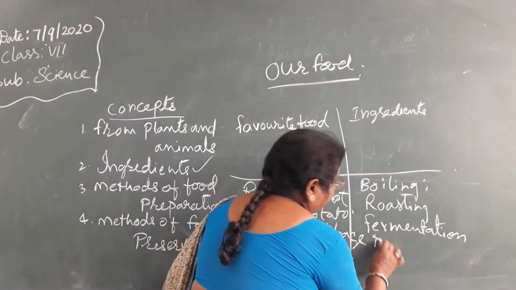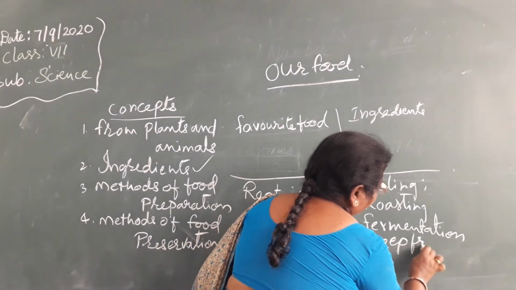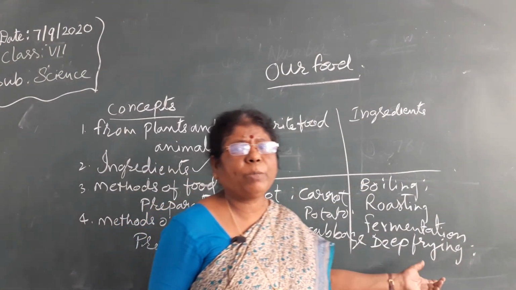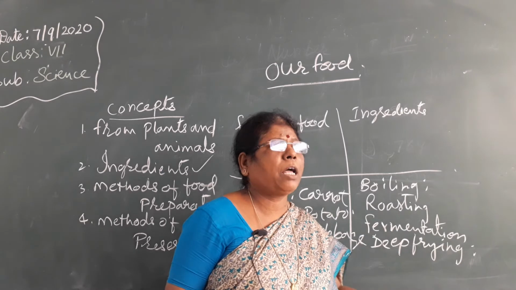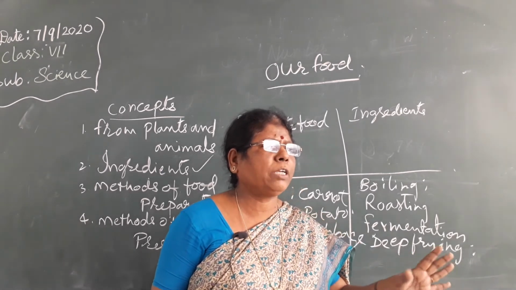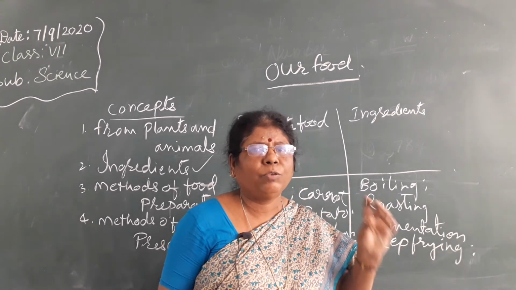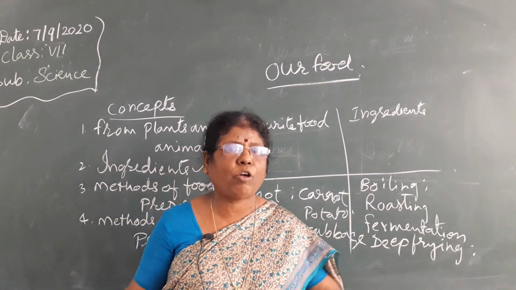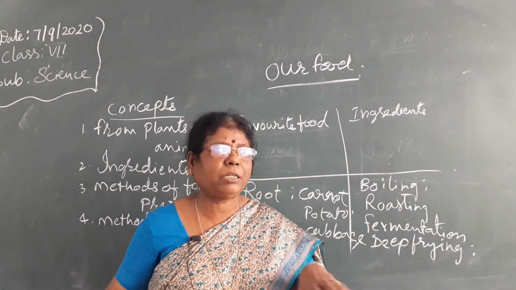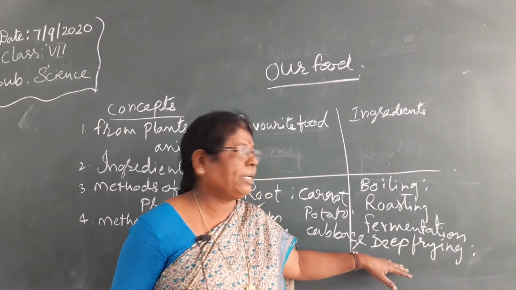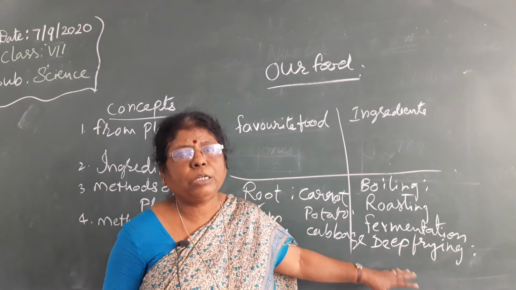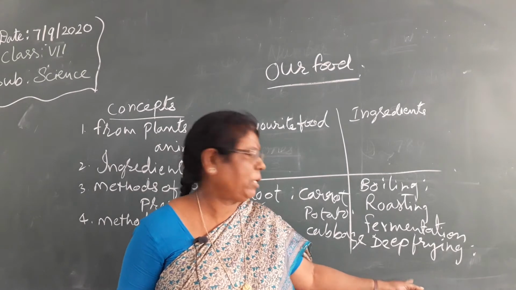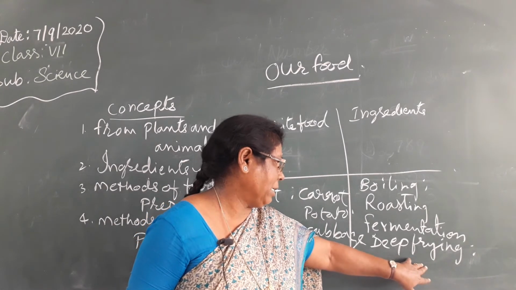Deep frying. We use this deep frying method for, say, vadas. We cannot roast or shallow fry vada. For this, more oil is required for keeping the vadas in the oil. Puris also: after making the puris, we deep fry them in the oil. We need more oil for frying purposes. So puri is there, vada is there. All these methods come under deep frying.